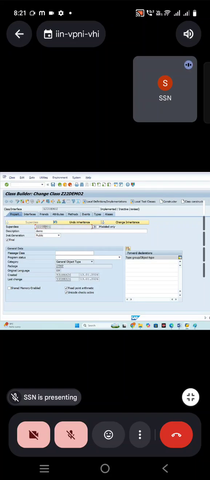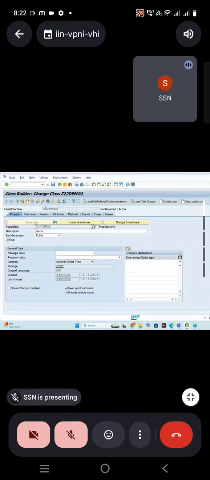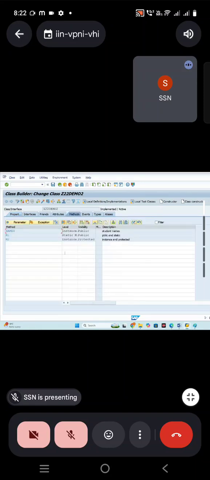Z22 demo 1. Just enter and activate. You can see in that what all methods are there. Names method is there, which is public, copied. M1 method is there, which is public, copied. M2 method, which is protected, copied. M3 method, which is private. So privates are not inherited into the child classes. Clear? This is called inheritance. Getting the properties from superclass to child class is called inheritance.